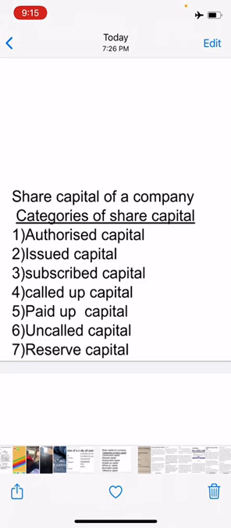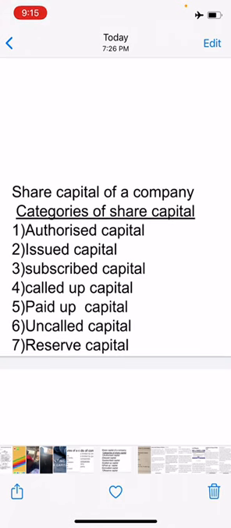Next is called up capital. What is called up capital? It is that part of subscribed capital which has been called up on the shares. The company may decide to call the entire amount or part of the face value of the share. For example, if the face value of the share allotted is ₹10 and the company has called up only ₹7 per share, the called up amount is 7 rupees. The remaining 3 rupees may be collected from its shareholders later whenever it is needed.